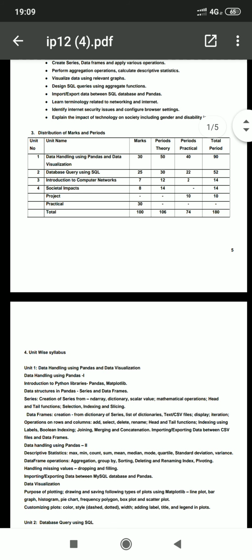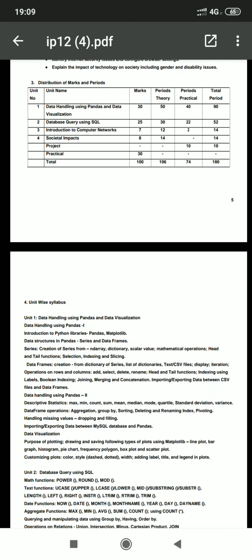In examination, not too much complex question will be asked, but in general sense, how you can use such functionality which is given as part of data handling using pandas 1 will be asked in your examination, like creation of series or creation of data frame, accessing data from the series or from the data frame, modification of data in series or in data frame, searching and sorting of data in series or data frame, performing mathematical operation over series data or over data frame data.